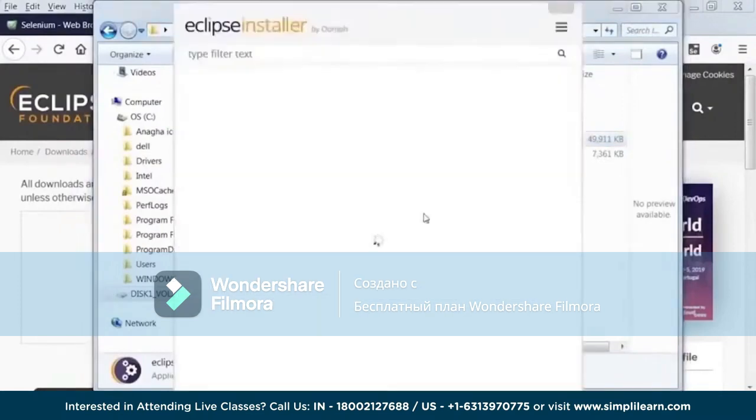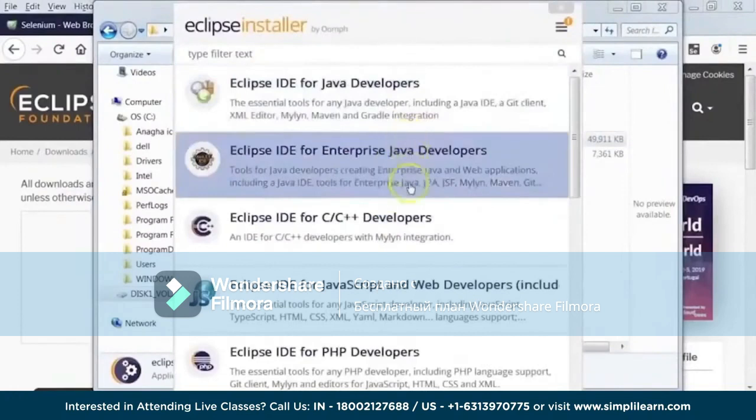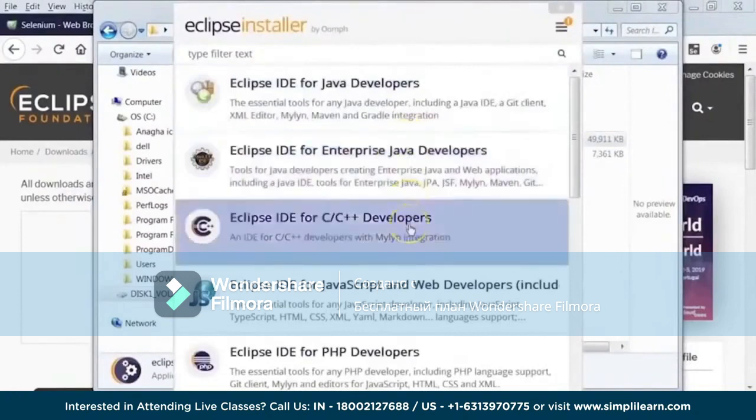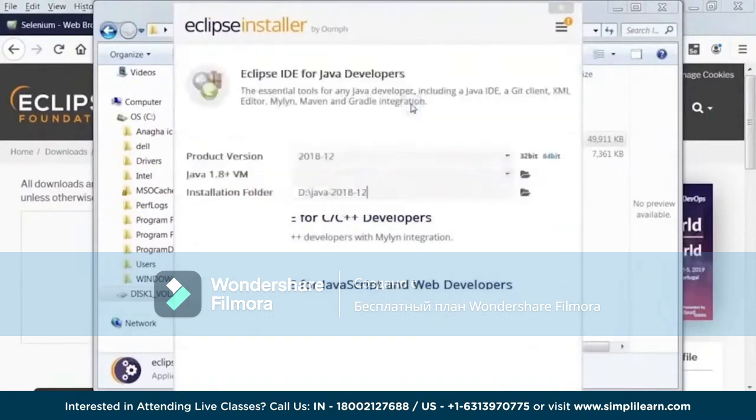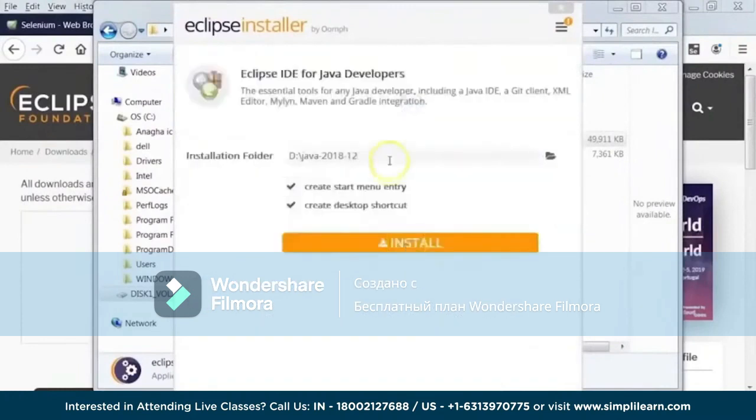I'll say run. So here you'll see multiple options for Eclipse installation. So depending on your requirement, you can go ahead and install any of these packages. So for us, we just need an Eclipse IDE for Java developers. So I'll select this and I'll say install. So again, you'll have a choice of directory where you want to install. So I have chosen D drive here. This is the default directory name it takes, which is okay. We can leave it as it is.